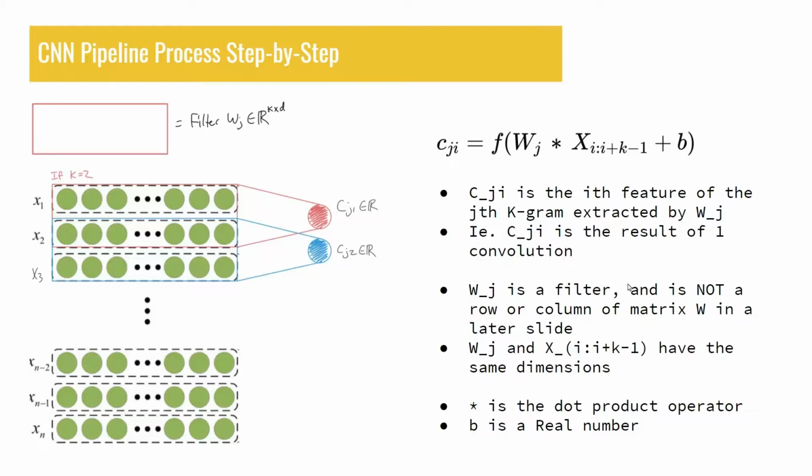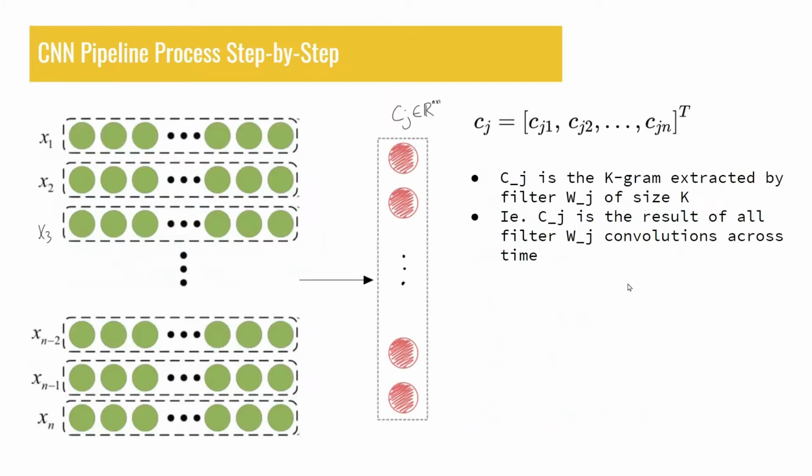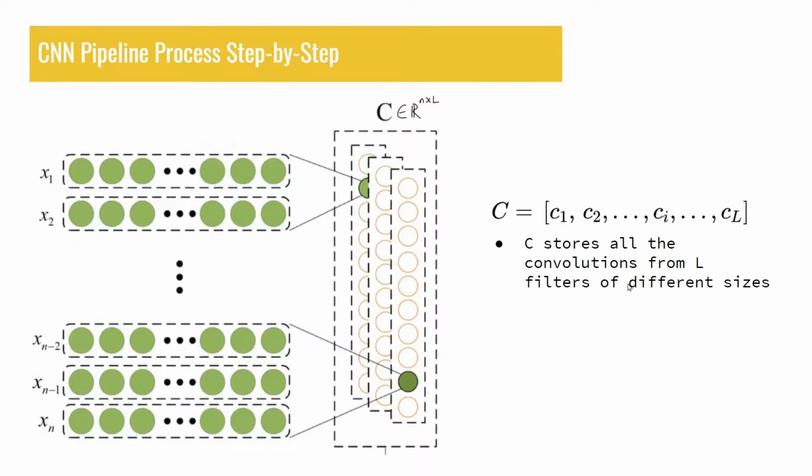This is similar to how filters are convolved with images in traditional CNN models, except the values being convolved are features from word2vec rather than image pixels. Each convolution for a filter Wj gives us the feature Cji. We repeat this convolution n times for the same filter Wj, which gives us vector Cj, which is a k-gram vector that the filter extracted. We repeat this process again, but for L filters of different sizes to extract L number of k-grams of different sizes, which gives us matrix C, which is the concatenation of all the k-grams C1 to Cn.